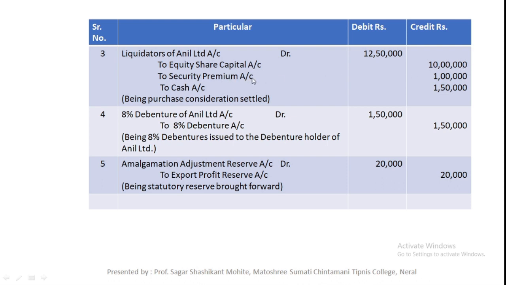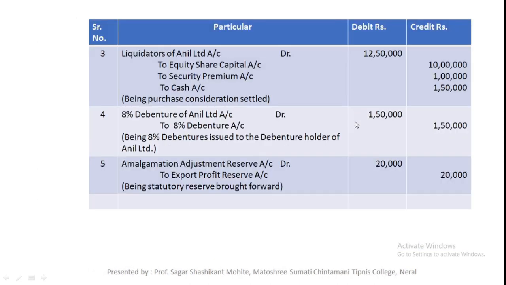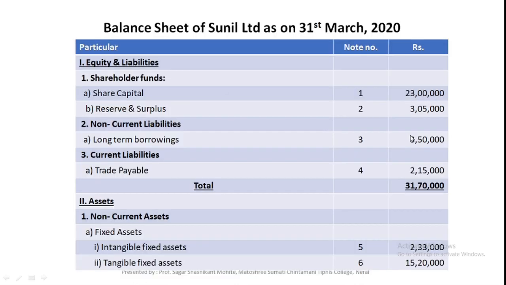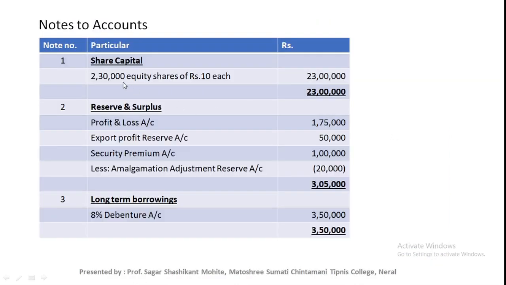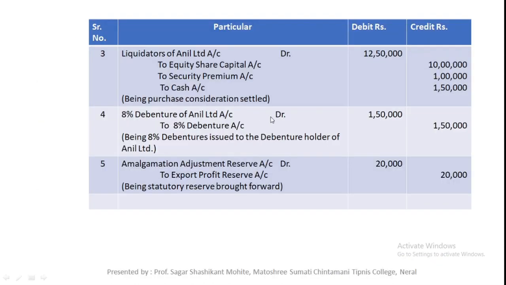liquidators of Anil Limited, and we also need to see the balance sheet of Sunil Limited, because Sunil Limited already has one balance sheet. We have given that balance sheet. That is 13 lakhs. So equity share capital is now 13 lakhs plus this 10 lakh, that means 23 lakh. Just see note number 1, 2,30,000 equity shares of rupees 10 each, 23 lakh. You just need to club that journal entries information and the Sunil Limited balance sheet. Okay, next reserve and surplus.